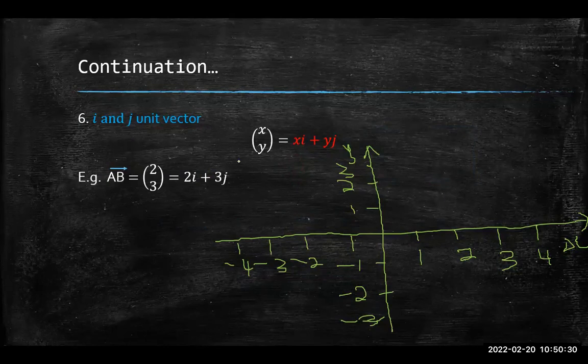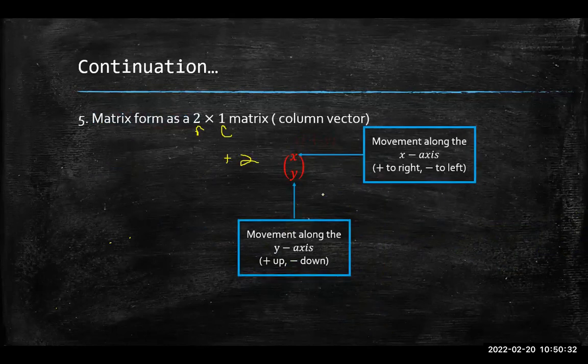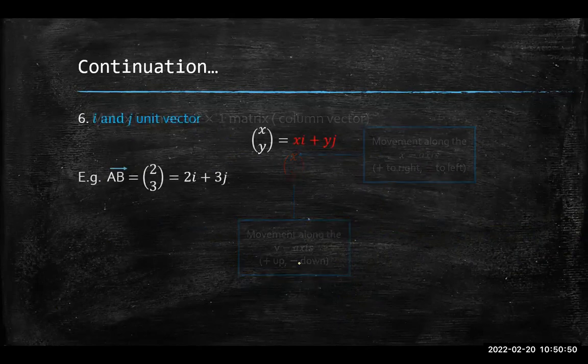You see that column vector? It's in the form xy. The x, so the value on top, tells me how many spaces I move along the x-axis. If it's positive, it's to the right, negative to the left. The bottom number tells me movement along the y-axis. Positive is up, negative is down.